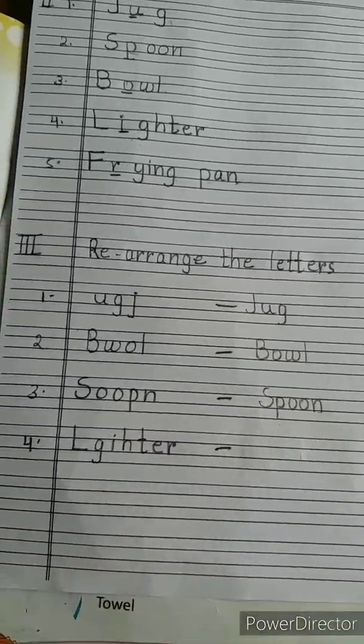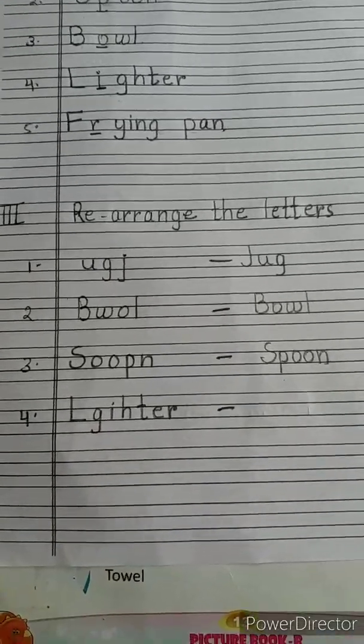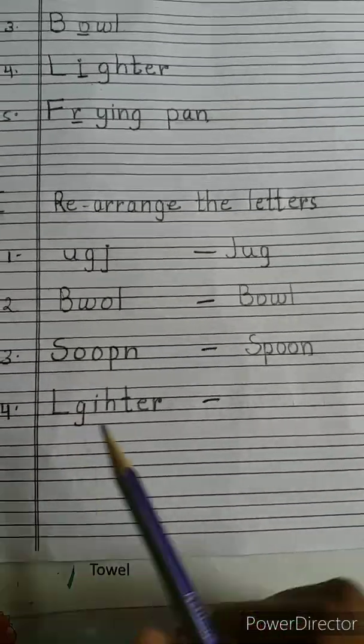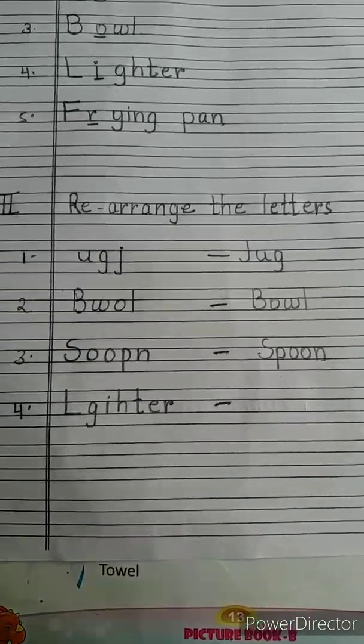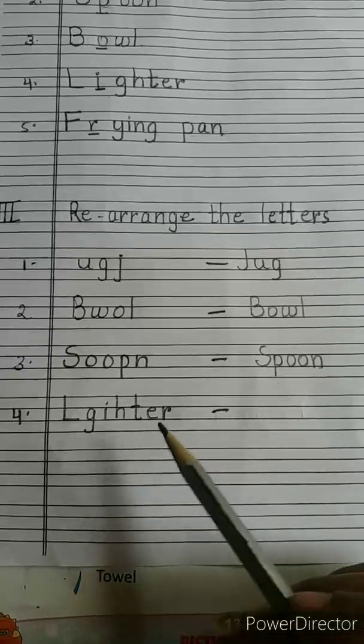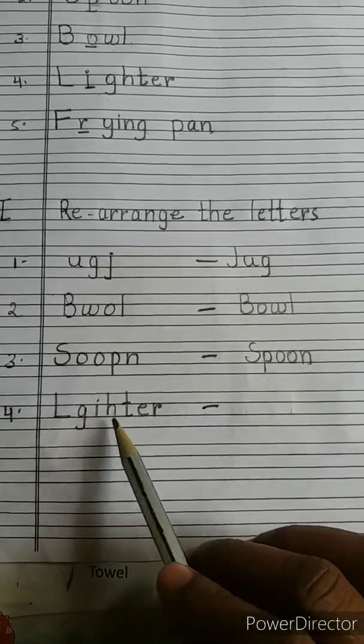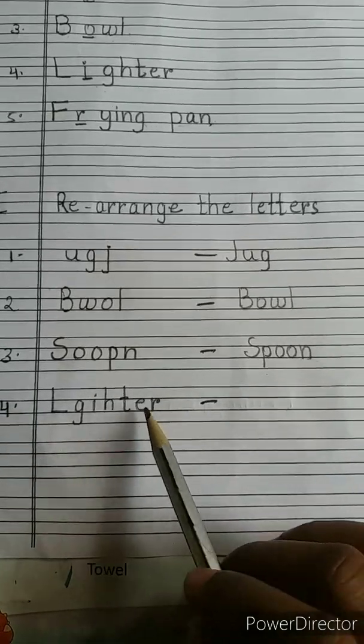S-P-O-O-N, spoon. Okay children, now see, this is lighter. We have to write the spelling of lighter here, but we have to arrange these letters. L-I-G-H-T-E-R is the correct answer for lighter.